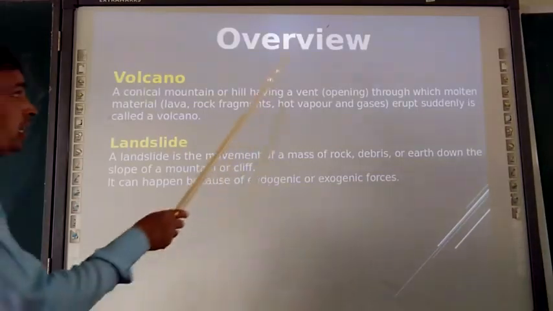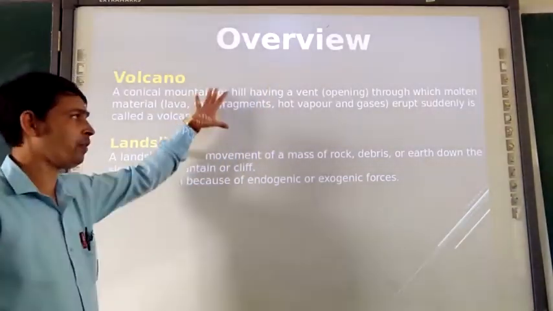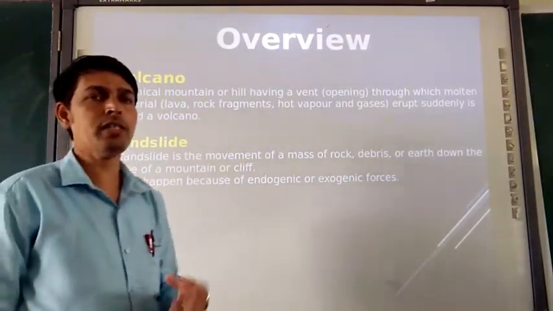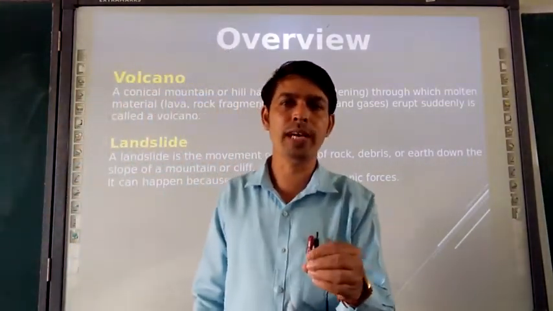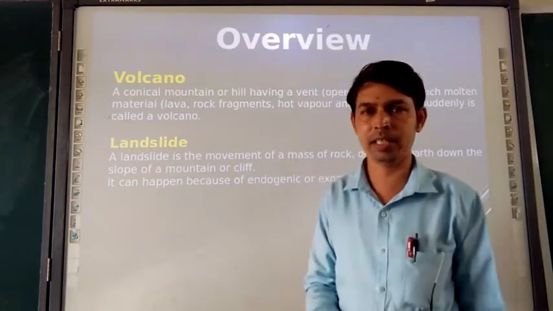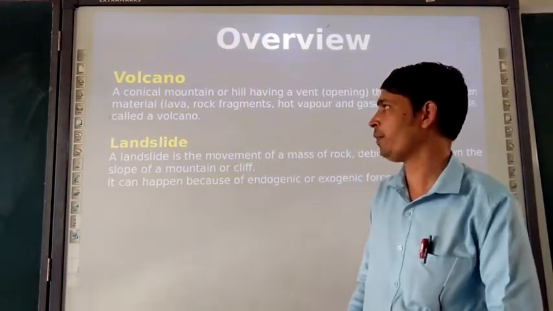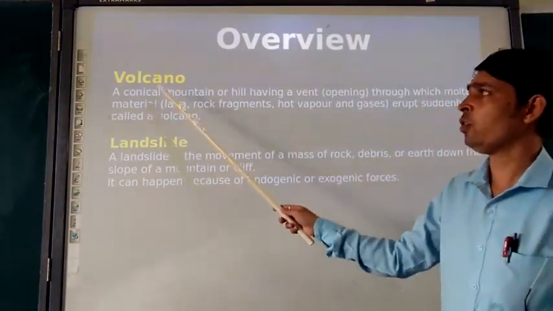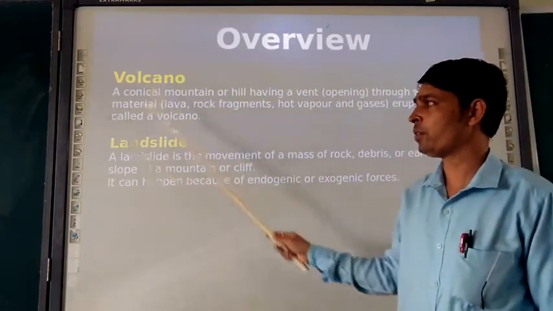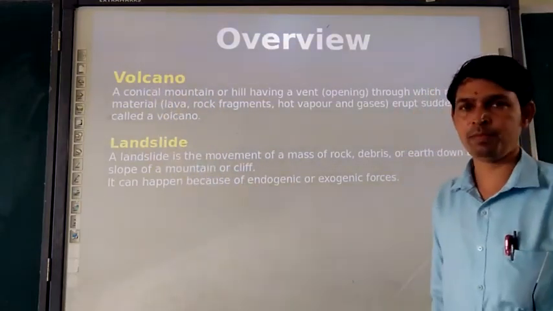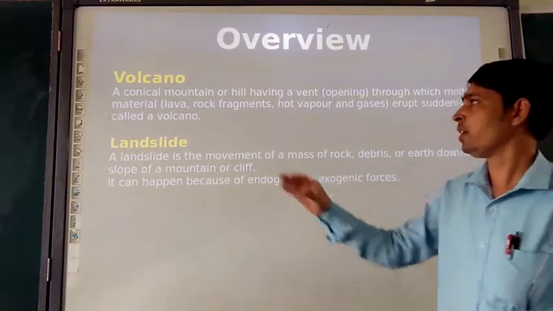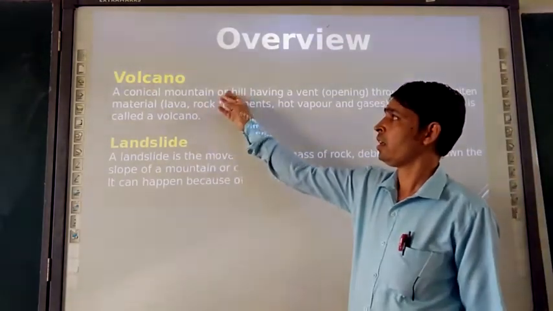Next, we are going to have an overview of only two topics, because the third part, the earthquake, we are going to take in the upcoming presentation. In the overview, we are going to see what a volcano is and what a landslide is. In this presentation, we learned about the volcano.